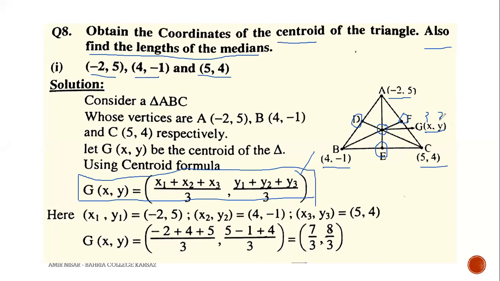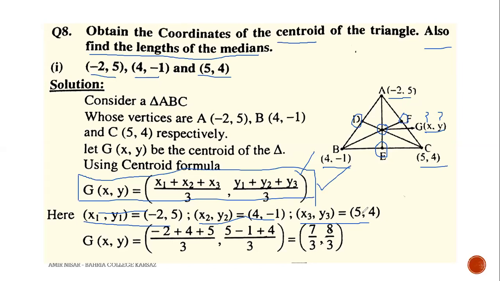So before discussing more, on the basis of this discussion we are in a position to solve the first part. Consider triangle ABC whose vertices are A, B, and C. Let G be the centroid, and we have written down the centroid formula here. First we describe x1, y1. From A, we have taken x1, y1. The value of x1 is -2 and the value of y1 is 5. From B, we are considering x2, y2: x2 is 4 and y2 is -1. From C, we have considered x3, y3 as 5, 4.